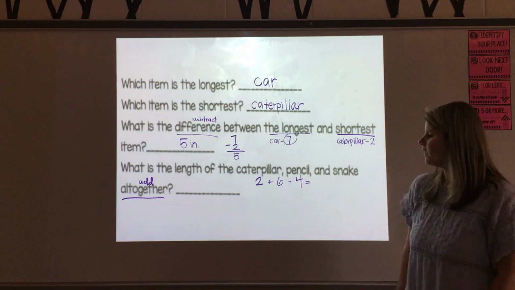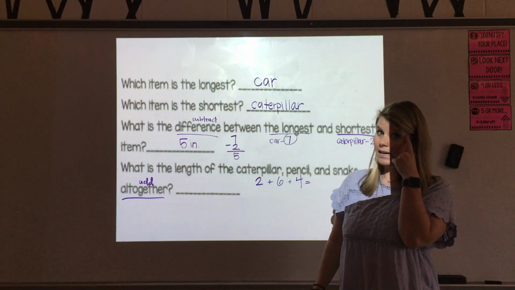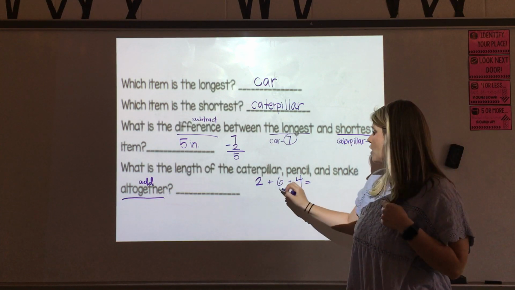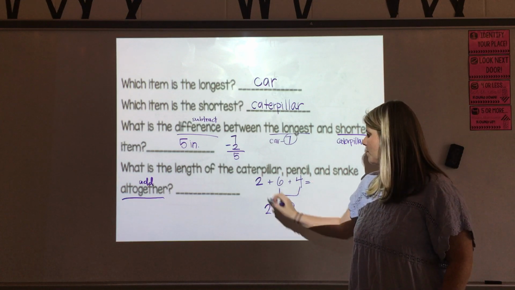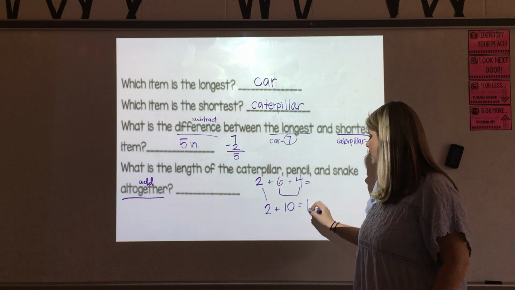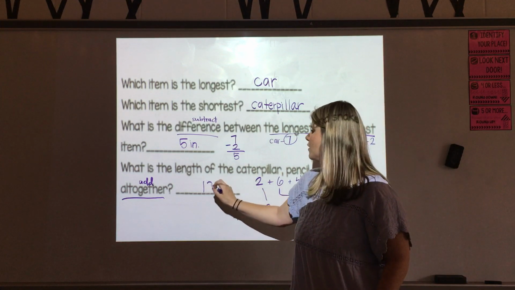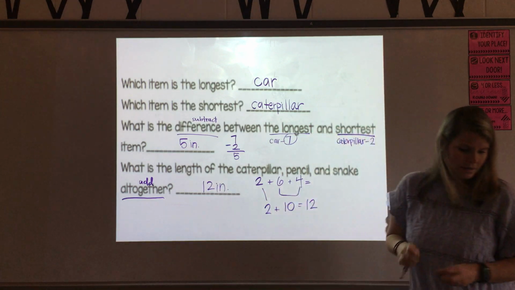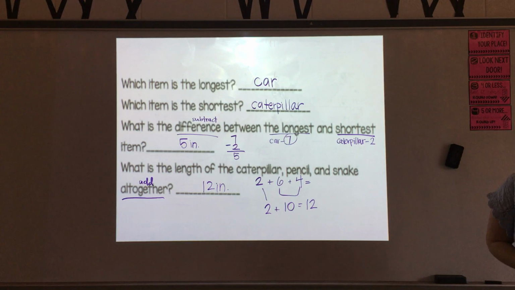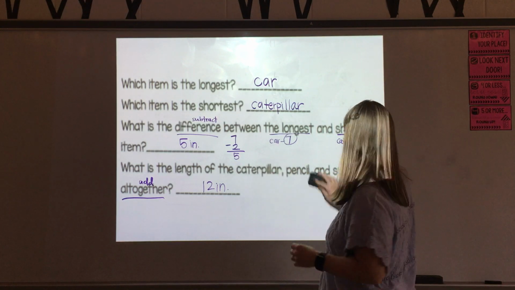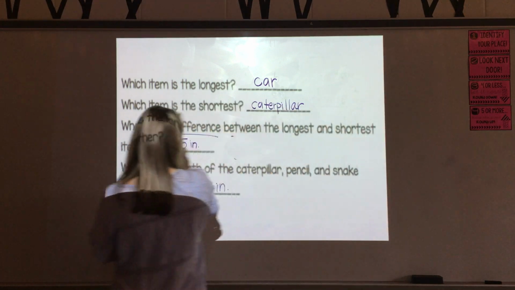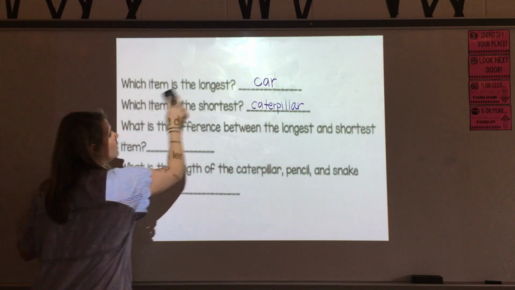Okay, using what I know about adding and making 10s from earlier this year, I know that I can add 6 plus 4 to make a 10. And then drop that 2 down. 2 plus 10 is 12. So altogether, those lengths are 12 inches. Don't forget to put that unit of measurement. If you only put 5 or you only put 12 on those last two, make sure you go back and change that, okay? So this was practice with lesson 15. This was lesson 15 work today for module 7.